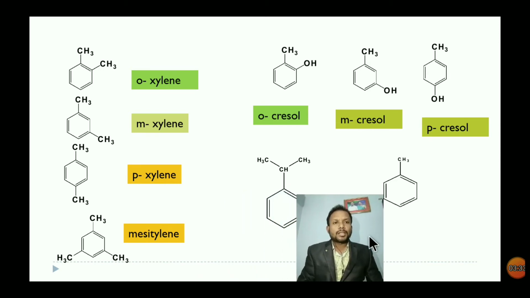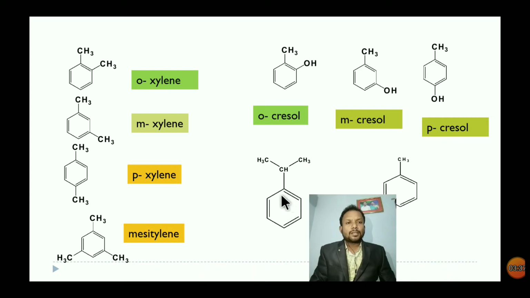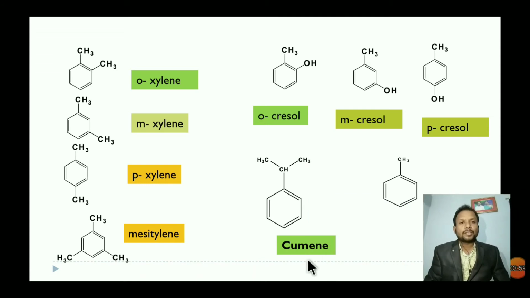See another structure, a benzene ring attached to an isopropyl group. This is called isopropyl benzene. When benzene reacts with propyl chloride in the presence of AlCl3, we get this compound. Another name for this compound is cumene. Cumene means isopropyl benzene.